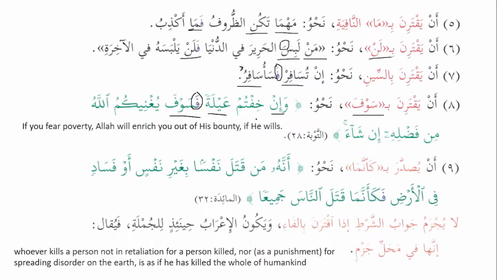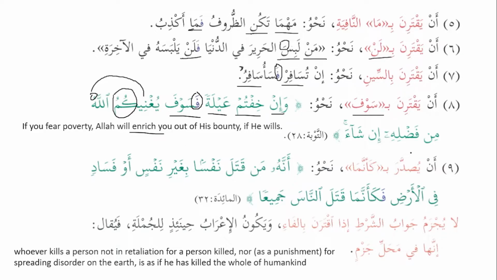So khiftum is basically fi'l shart, and سوف is جواب الشرط. يغنيكم الله أغنى يغني إغناء. So this is verb form number 4, which means will enrich you, will make you rich. And يغني is فعل, and اسم الجلالة is فاعل, and kum is مفعول به. Allah subhanahu wa ta'ala will make you rich, or will enrich you.